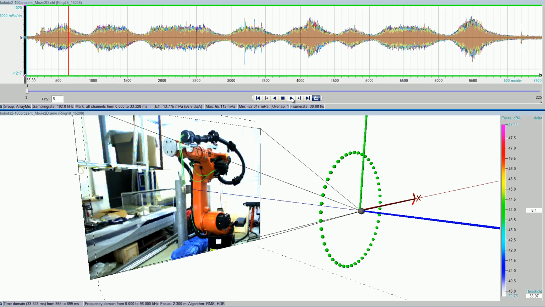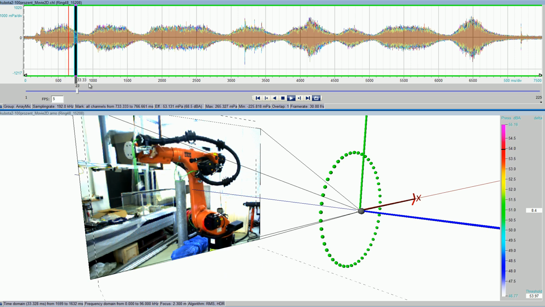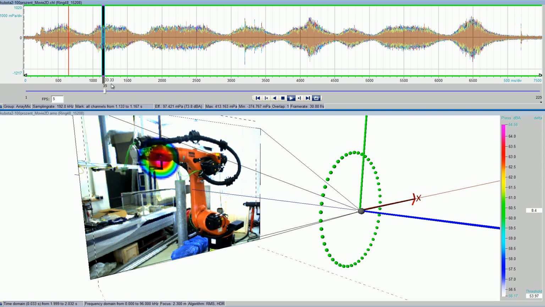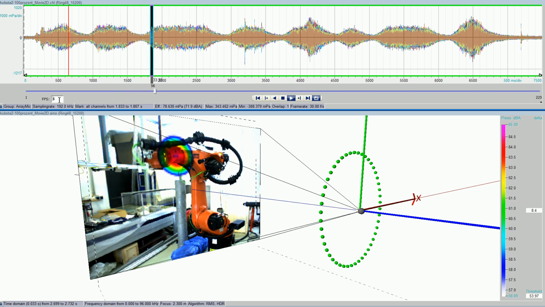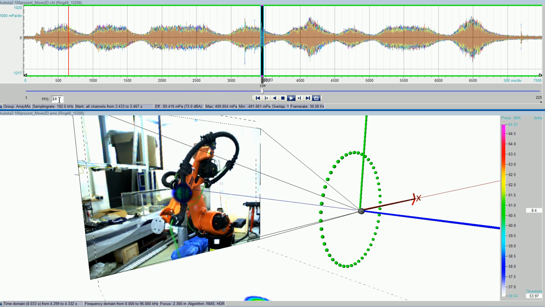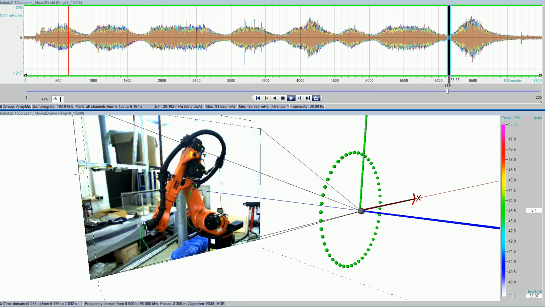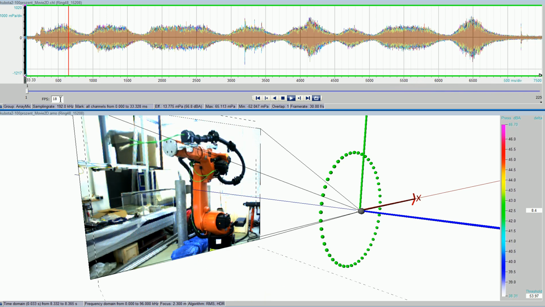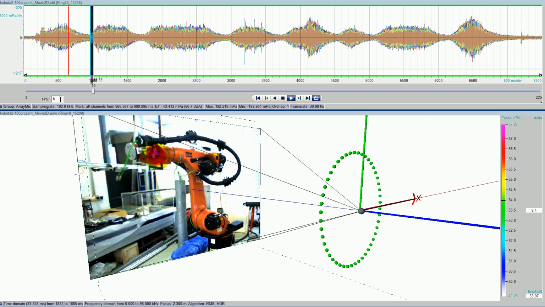If you're interested in the entire performance and what sources occurred at what time during the performance, you can create an acoustic movie. In this case, we have a marked interval for each frame of 33 milliseconds, which is replayed at 5 frames per second, which I can easily increase with the wheel button of my mouse anytime, how fast I want it. In this case, I have 18 frames, so this is quite fast enough to look at it. Or I slow it down again, see every frame step by step.